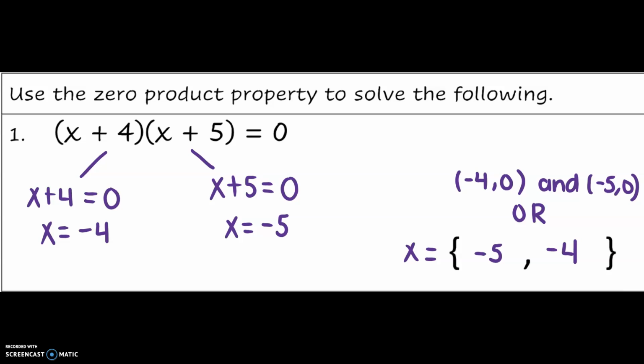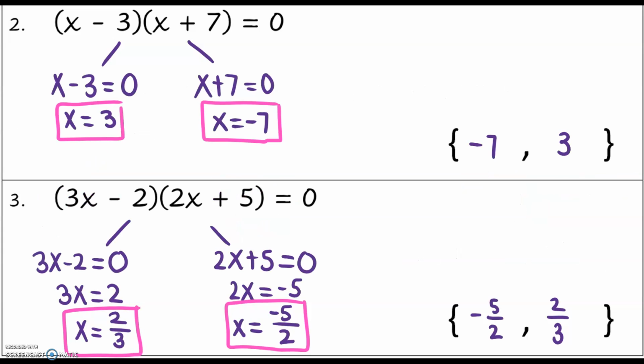Please try the two other examples on this page. Pause the video. After completing example 2, using the zero product property, you should find that your two solutions for x should be negative 7 and negative 3. Make sure you add that x equals in there. Then for example 3, after solving using the zero product property, you should find that your two solutions are x equals negative 5/2 and 2/3.